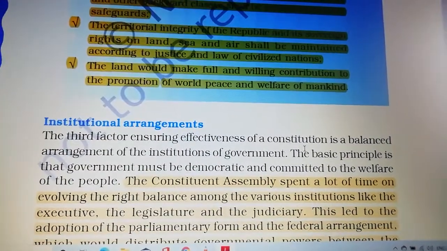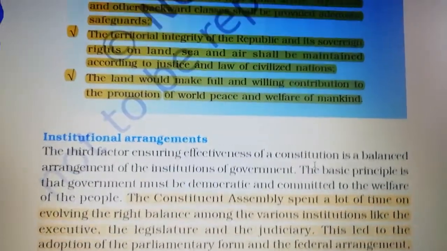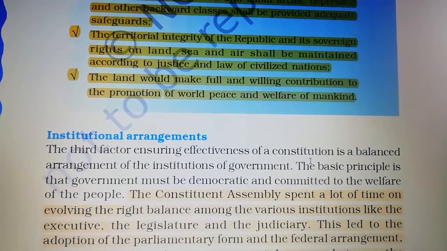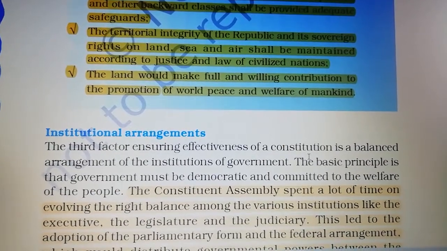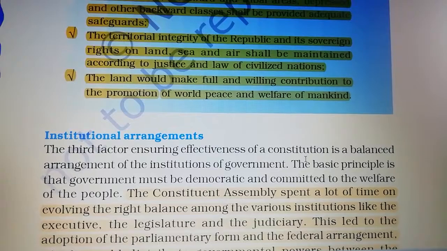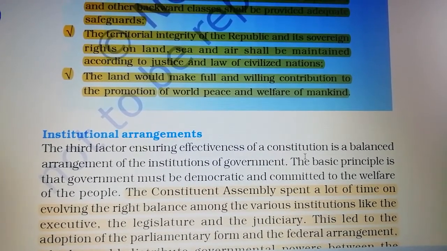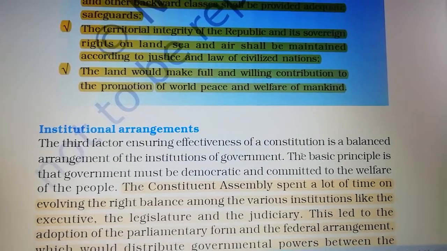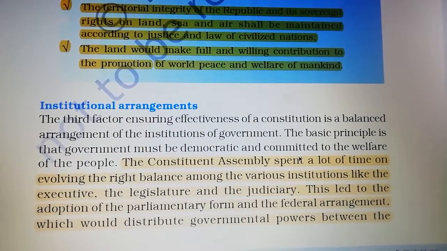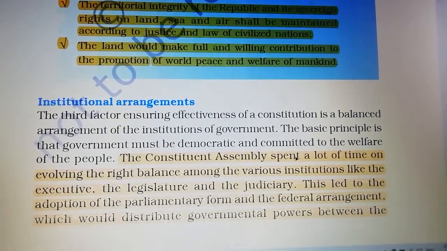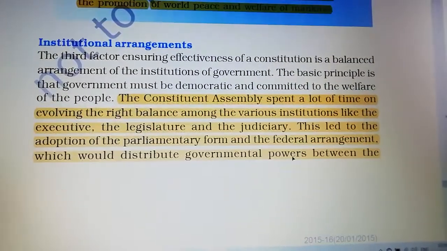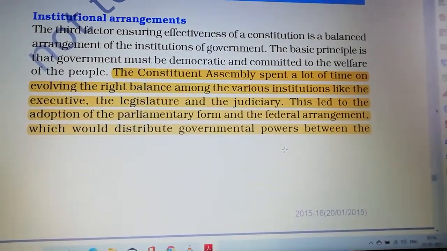You can see territorial integrity of the republic and its sovereign rights on the land, sea, air shall be maintained according to justice and law of civilized nations. The land would make full and willing contribution to the promotion of world peace and welfare of mankind. You can see institutional arrangements.